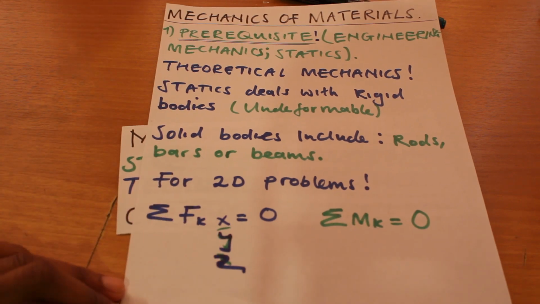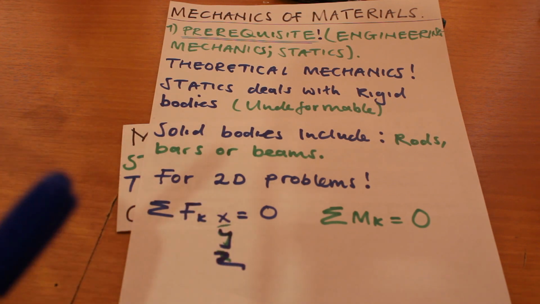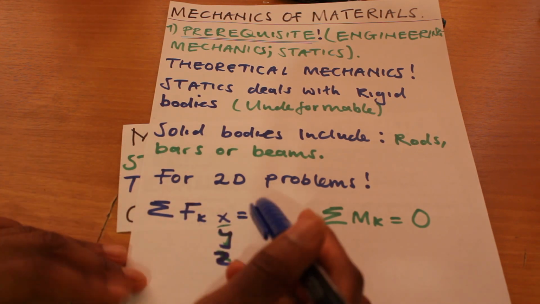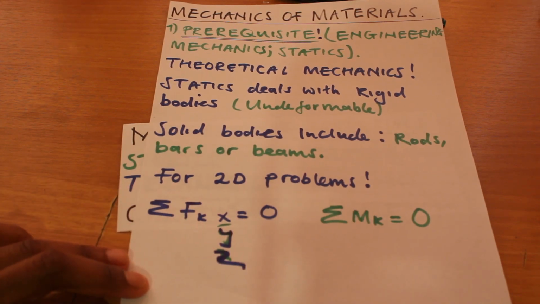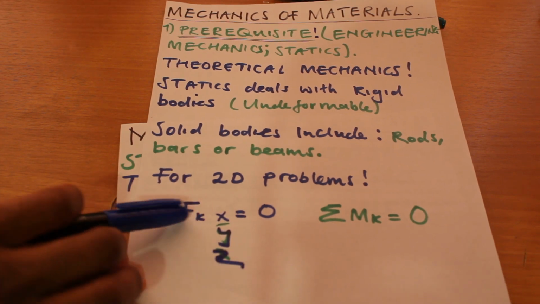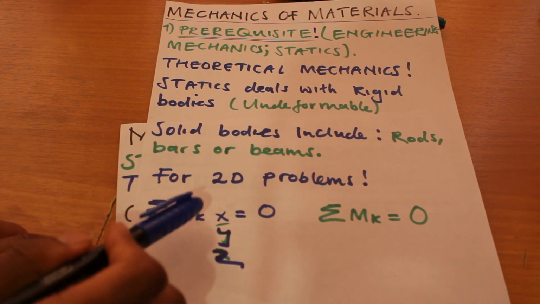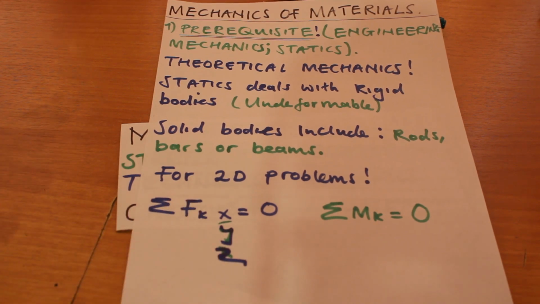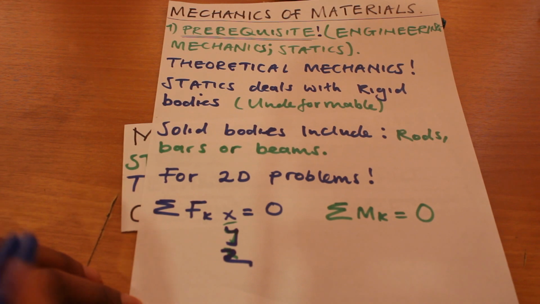So these two are giving us equations of equilibrium, meaning the forces at a certain point cancel themselves out and give us a result of 0 if we add them. These are the two equations of equilibrium that we used in statics. If you've noticed, I've written the x, y, and z axis. So these basically tell us that it doesn't matter which axis we are looking at, the sum of the moments, the sum of the forces along that specific axis, is always equal to 0.